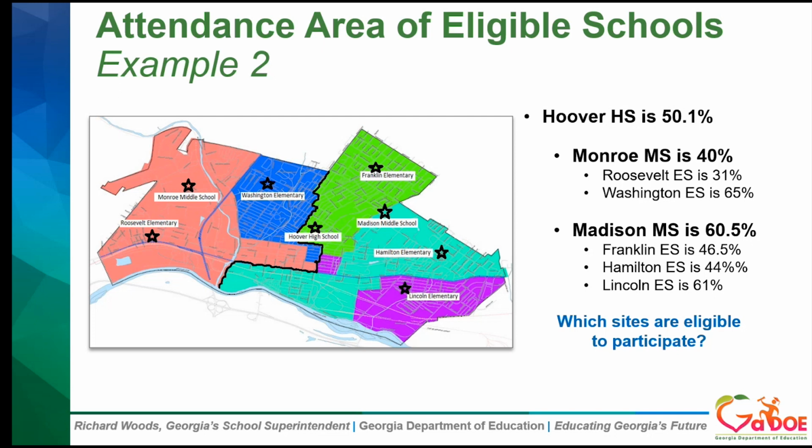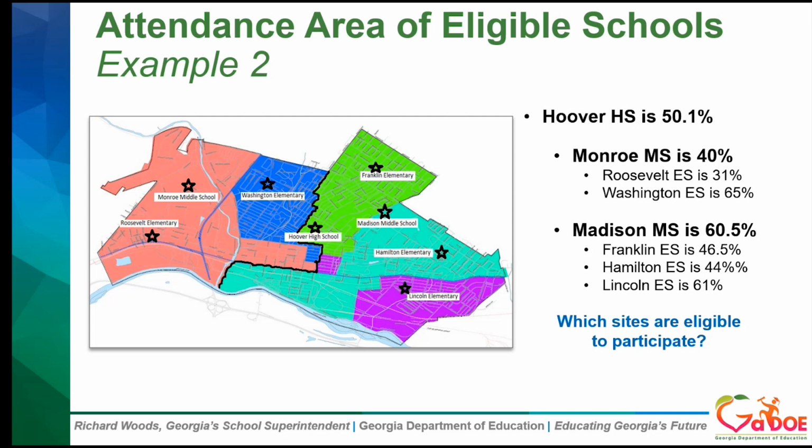So we see that the free and reduced percentage for the high school is 50.1. Monroe Middle is 40%, and the schools underneath it, Roosevelt is 31% and Washington Elementary is 65%. Madison Middle School is 60.5%. And each of the elementary schools listed, Franklin is 46.5, Hamilton 44, and Lincoln 61.